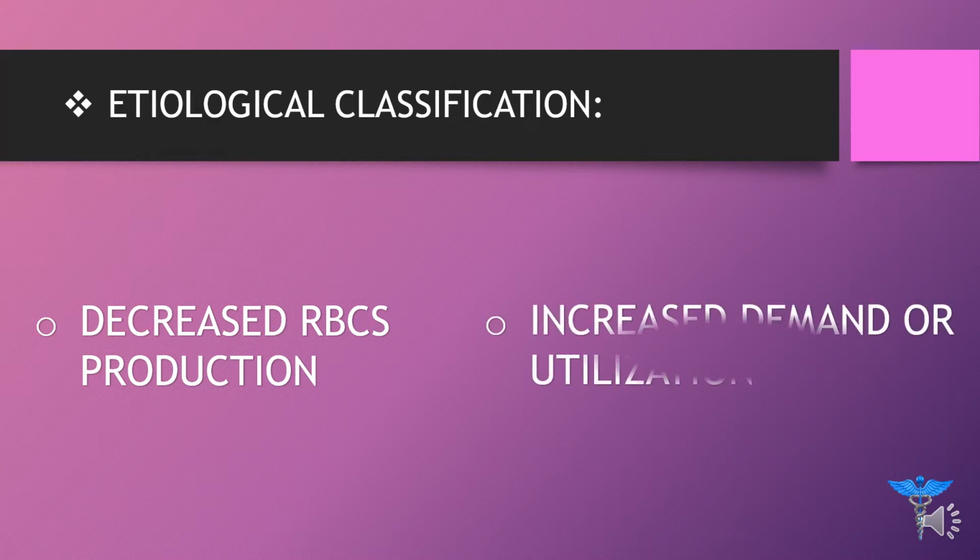The second one is increased demand or utilization. Whenever there is increased demand in the body, or whenever there is increased utilization of red blood cells, that person also becomes anemic. So in etiological classification, either there is decreased red blood cell production, or the red blood cells may be utilized more, or the demand is very high. These two factors basically cause the person to become anemic.